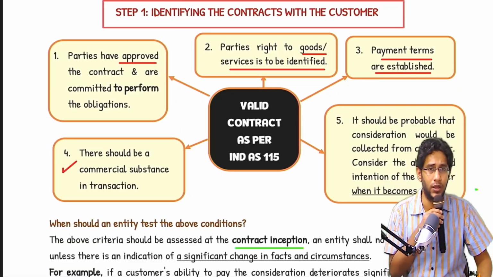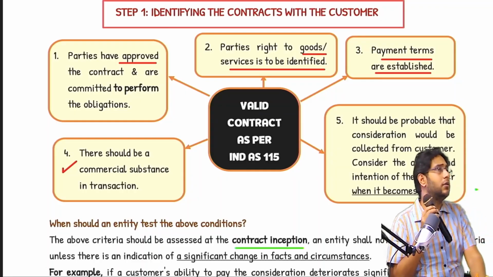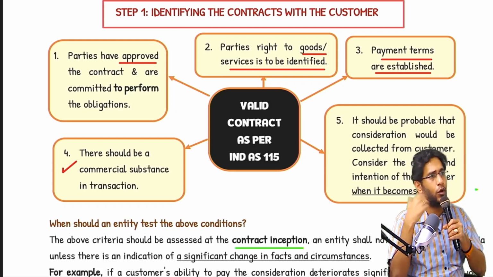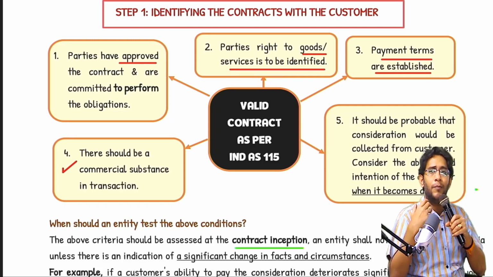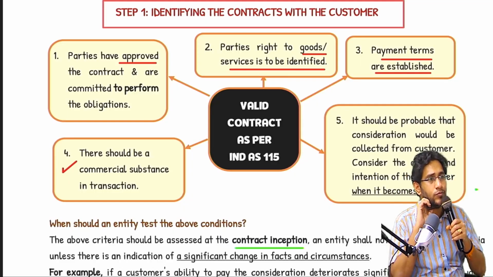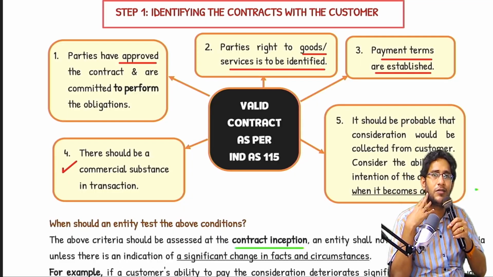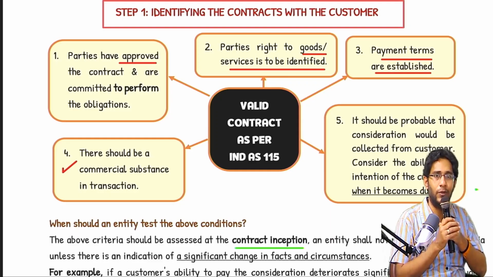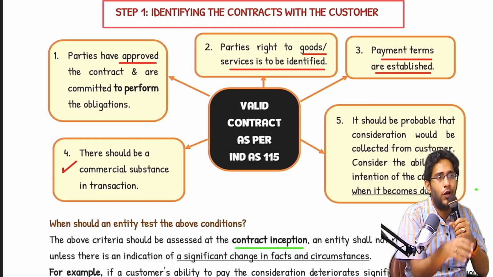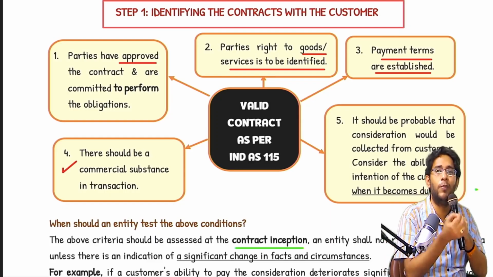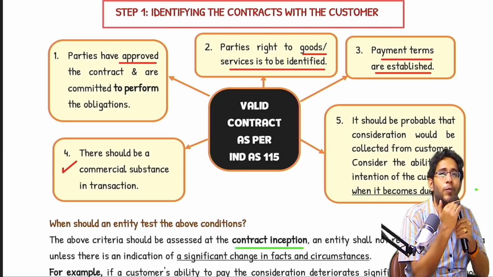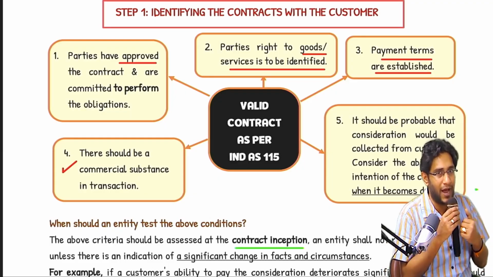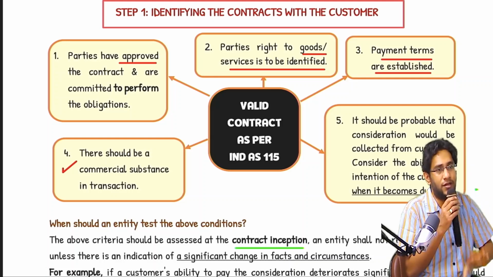What is commercial substance doing in this? Imagine, sir, let's say I am into the oil business. You are my competitor, you are also doing the same business. My sales are low, your sales are also low. We both are sad, but we both decide that we will do something and increase our revenue. We both enter into a contract that every month I supply 100 tins of oil to you. In return, you will pay me consideration in the form of your branded oil. Every month I sell oil, and instead of giving me cash, you will give me your oil as consideration.